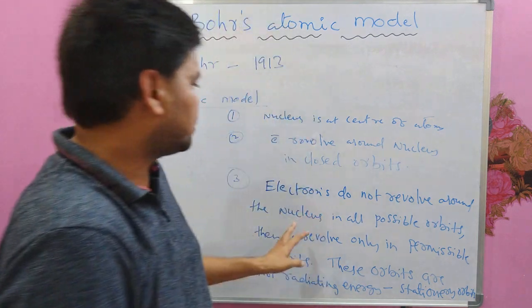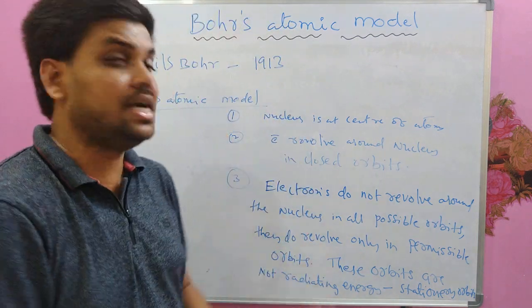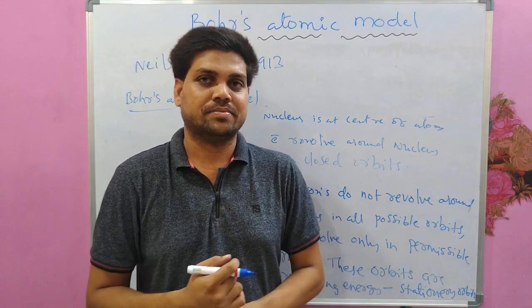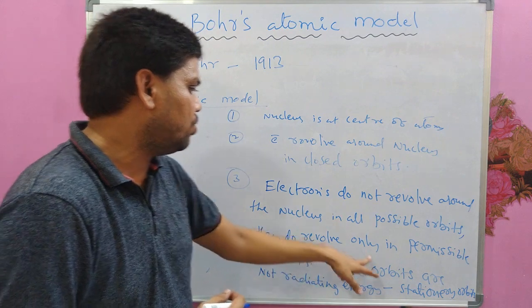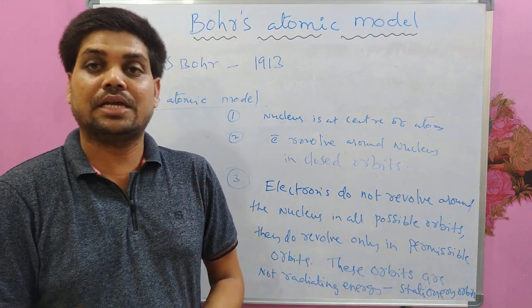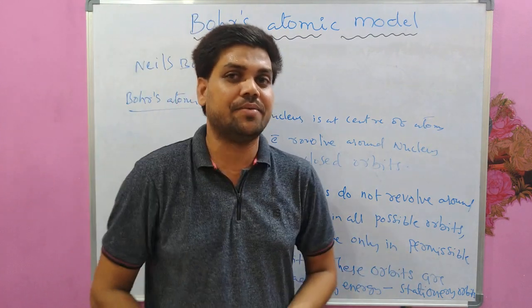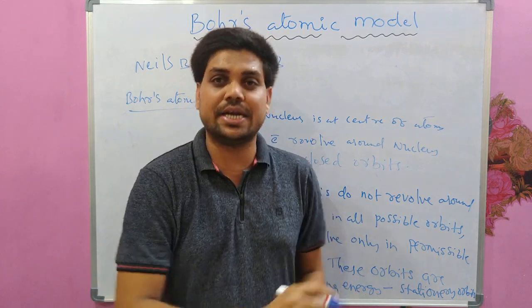Okay, so electrons do not revolve around the nucleus in all possible orbits, but only in permissible orbits, and those orbits do not radiate energy and they are called stationary orbits.